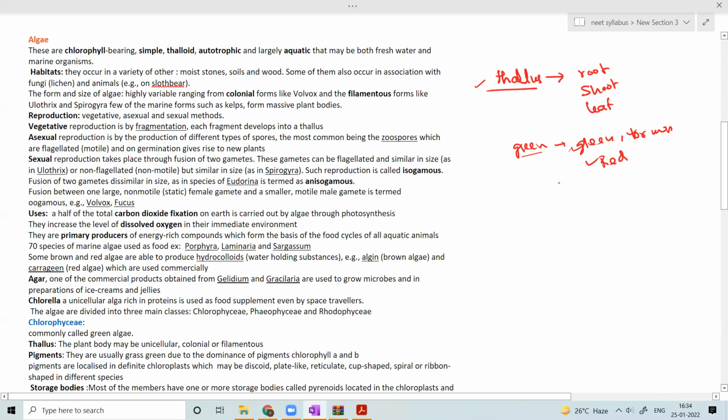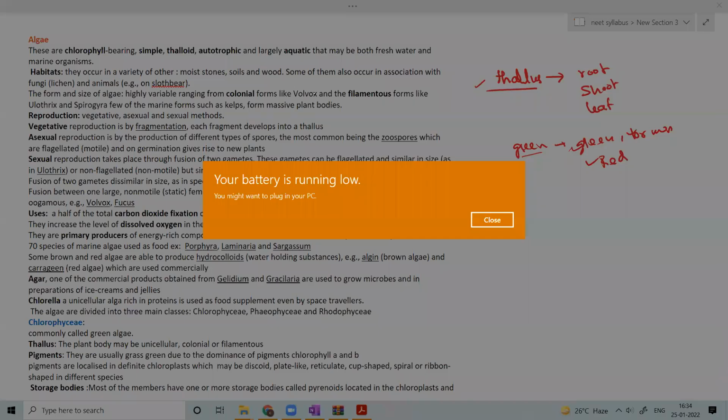They occur on a variety of other moist stone, soil, and wood. Generally they are freshwater or marine organisms. They possess other habitats like moist stones and soils, that means moist and damp places where they exist.